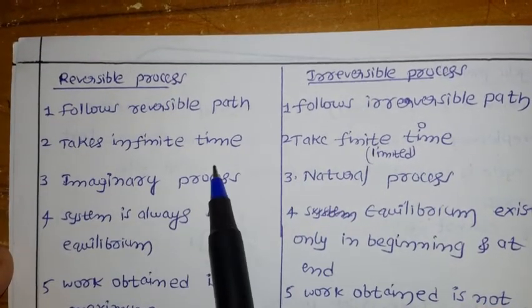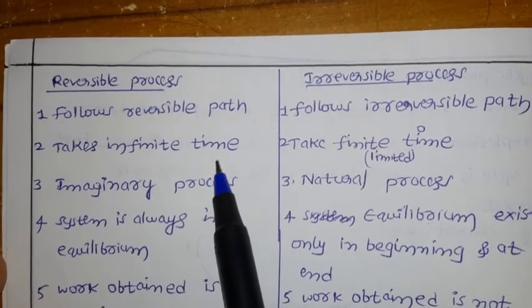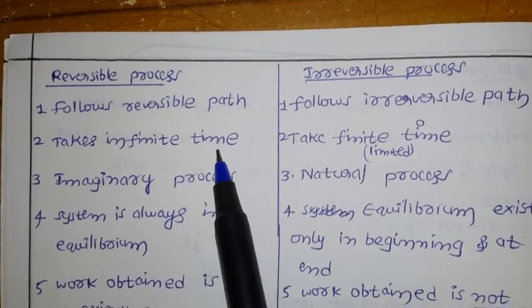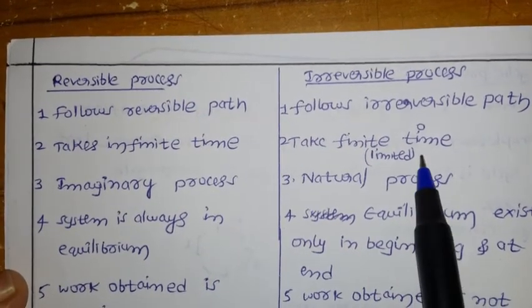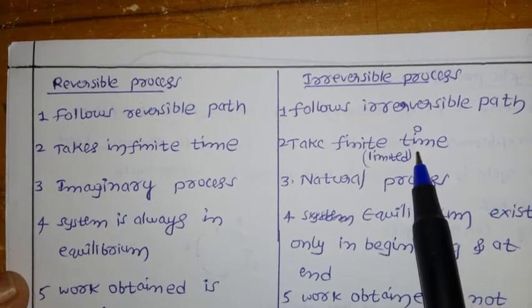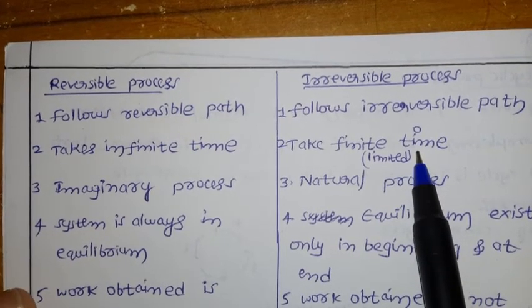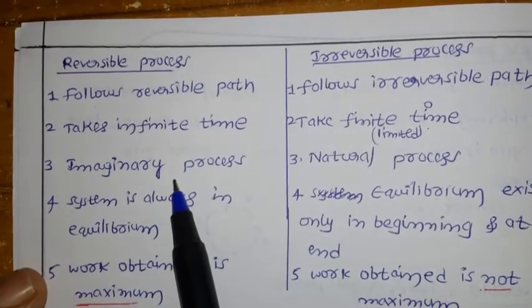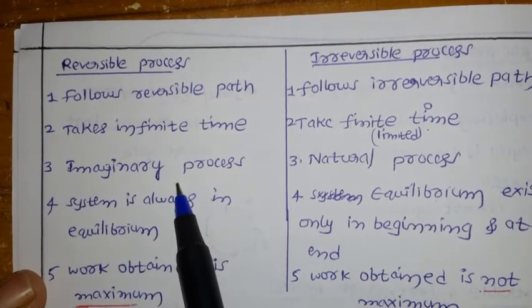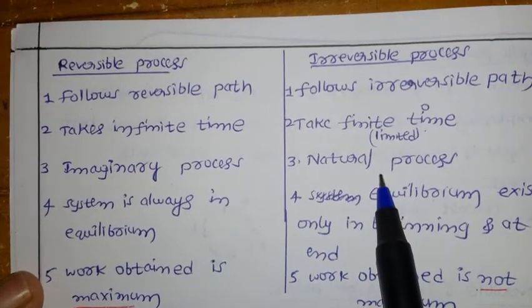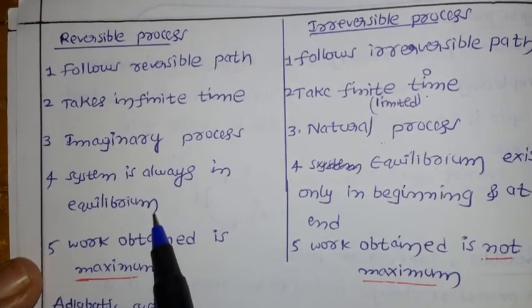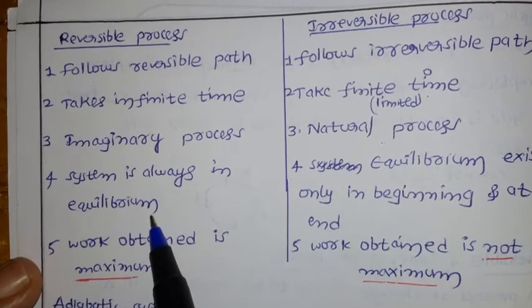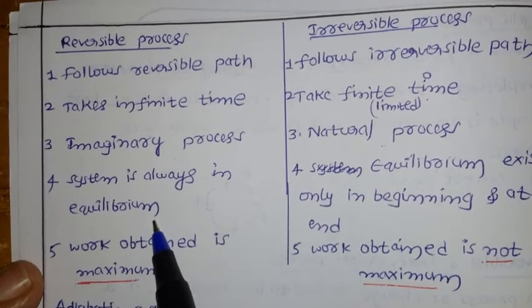A reversible process takes infinite time. Here for doing the reversible process, again you are pulling the piston down, and again you are making some pressure, means you are doing it so many times. An irreversible process takes limited time. We assume the reversible process as an imaginary process, and the irreversible process as a natural process. In a reversible process the system is always in equilibrium. If it is in equilibrium only, then you can go for the reverse. If it's not in equilibrium, we can't do it.